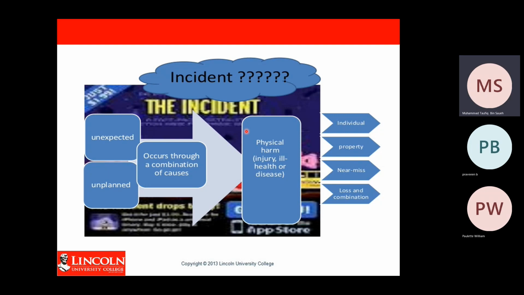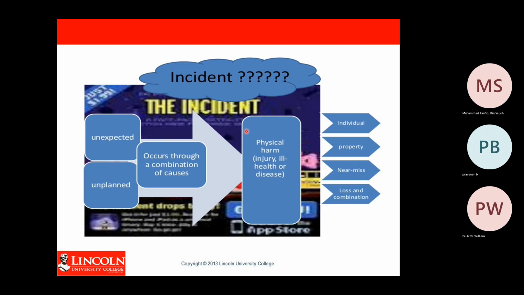And then it happens through a combination of causes. So an incident or accident can happen due to several reasons. Incident can cause physical harm, for example injury, ill health or diseases, to any individual, to any property, or a combination of both.